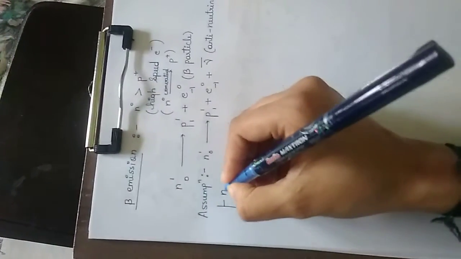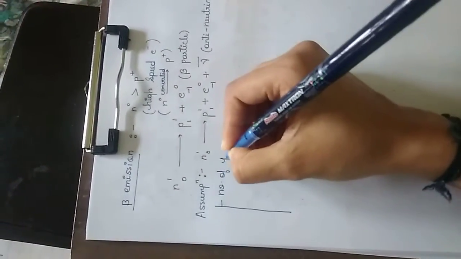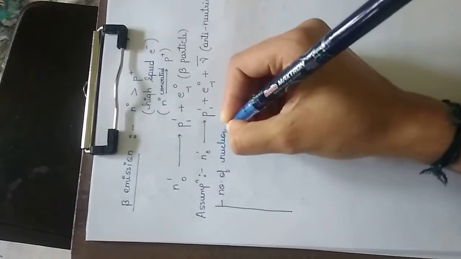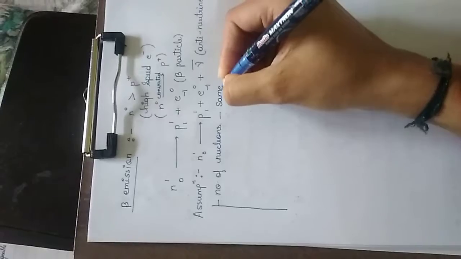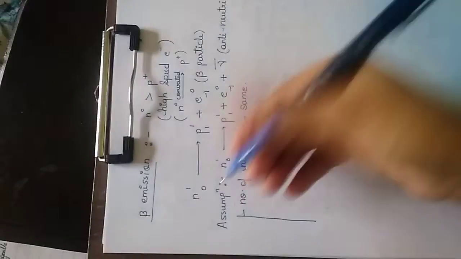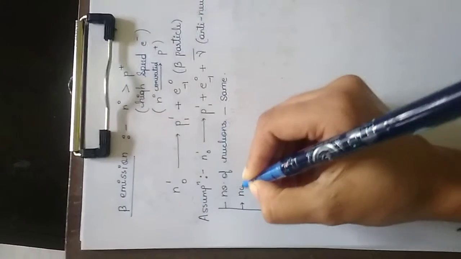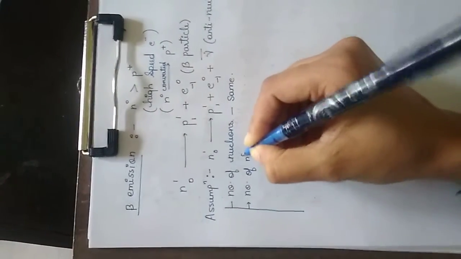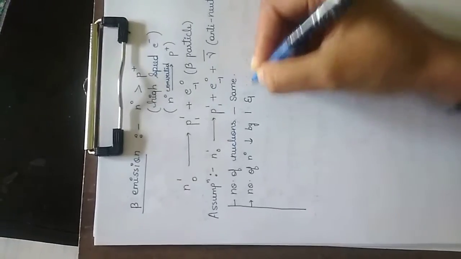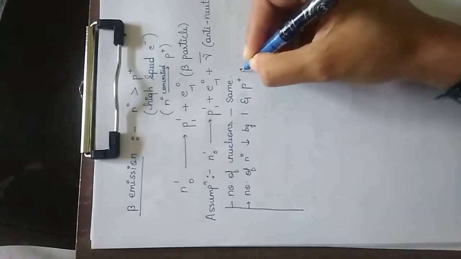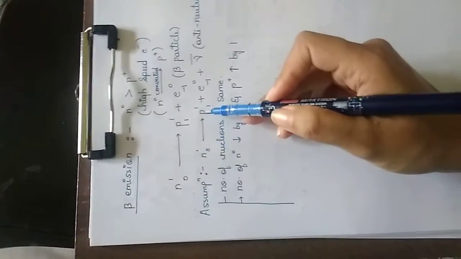The number of nucleons will be the same, but the number of neutrons will decrease by 1 and protons will increase by 1.